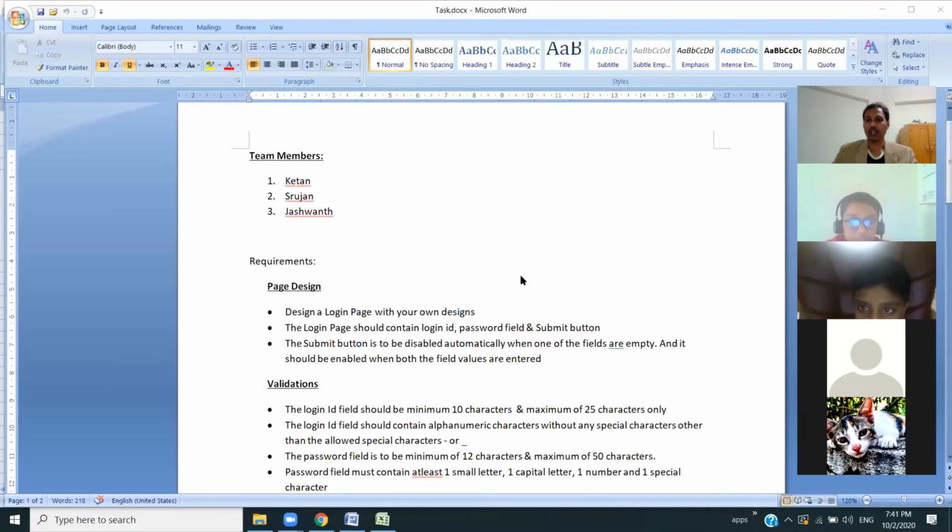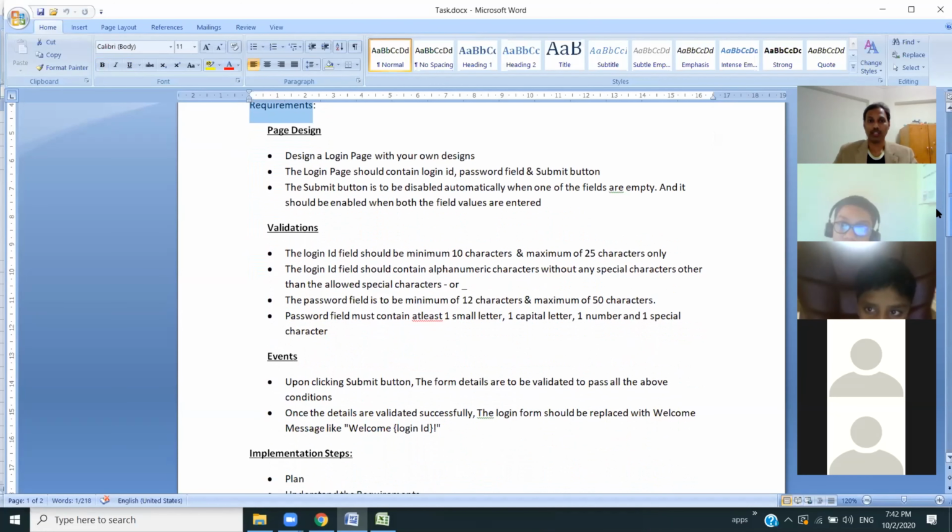So this is the document. If others want to try, you can try for your practice. What I wanted to explain in this session is that Ketan, Srujan, and Jashwant will be following these requirements, the Orphanage requirements, which we discussed yesterday. The same thing I added in the document and shared with you.